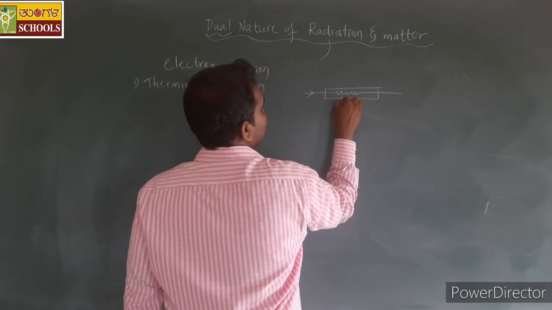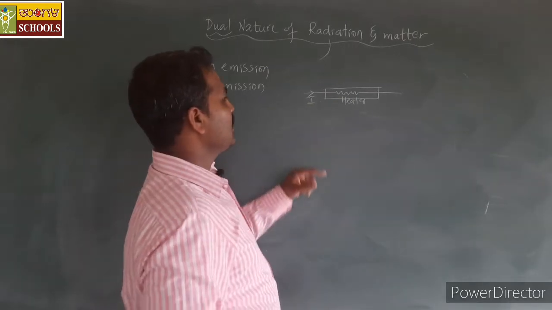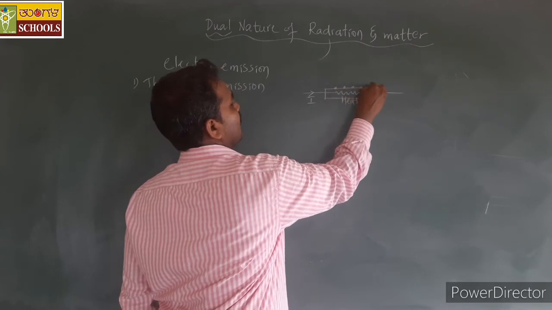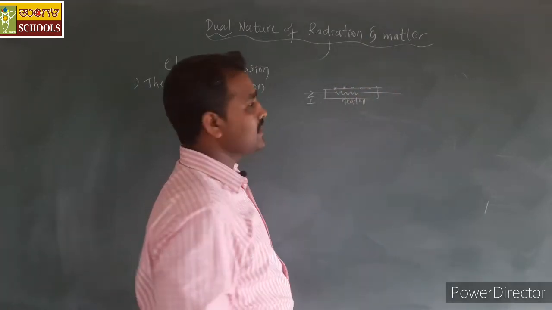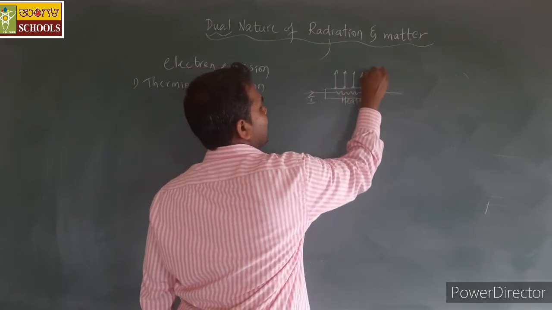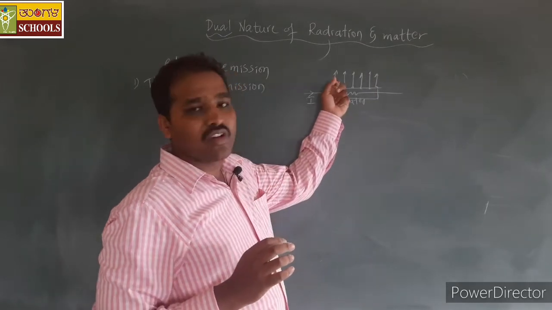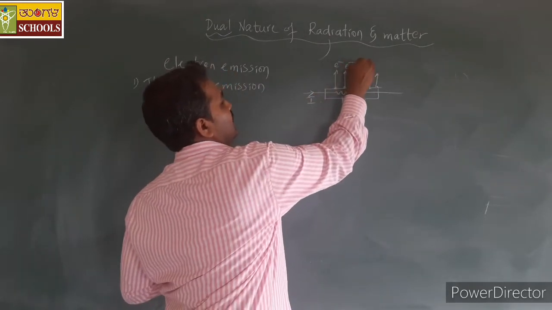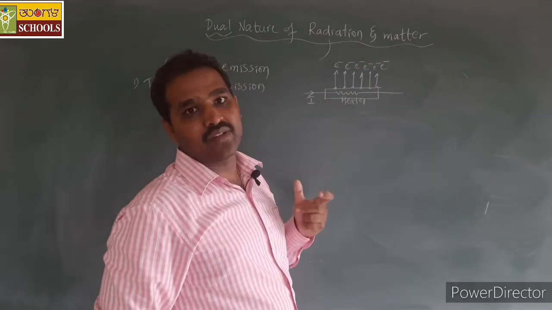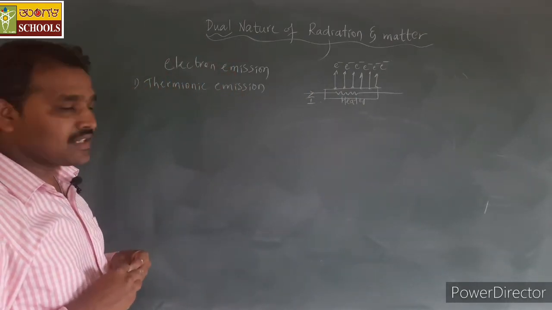So when the conductor is heated by passing the current, that example we can take here. Whenever heat is applied to the conductor, the electrons on the surface absorb that energy and liberate out of the surface. They will emit out of the surface. Here the emission of these electrons is taking place by the help of heat energy supplied. Such type of electron emission we term as thermionic emission.